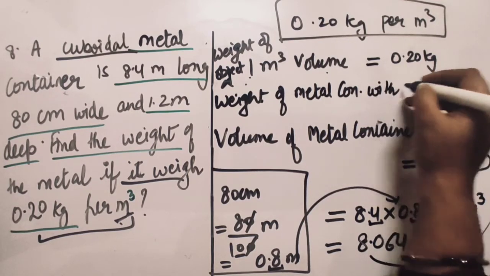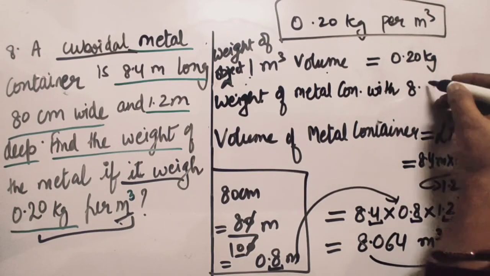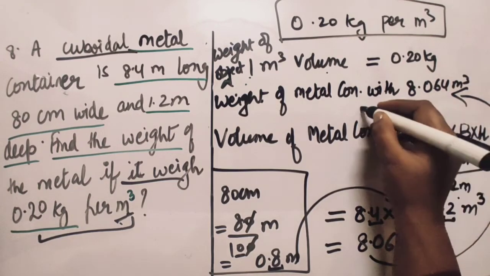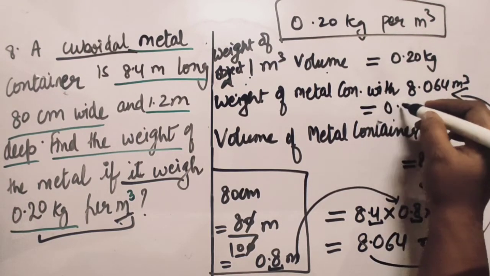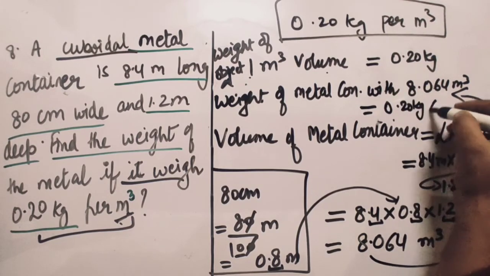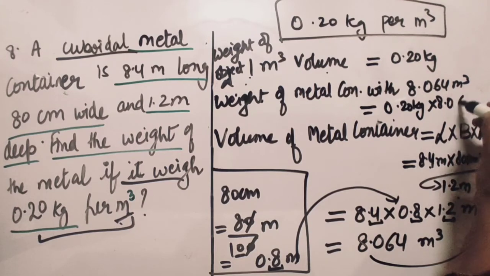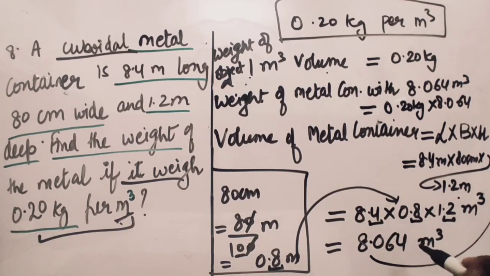The weight of a metal container with 8.064 meter cube as volume will be equal to 0.20 kg into 8.064.